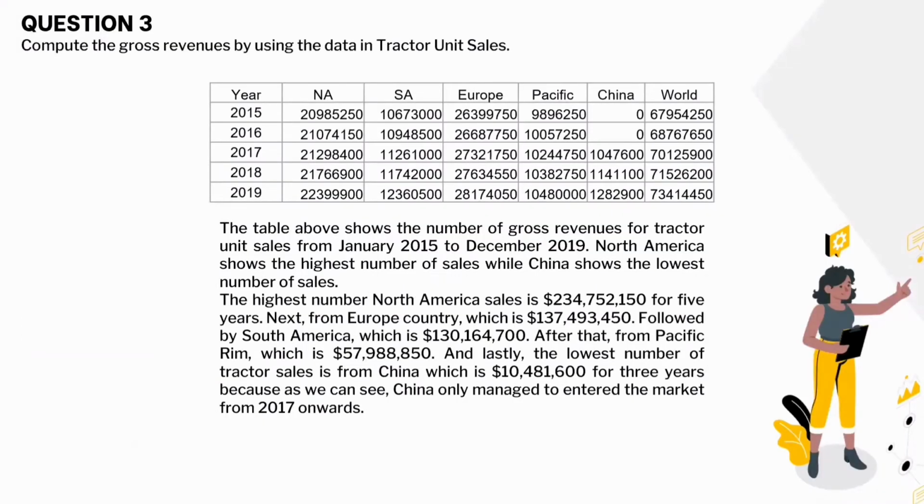Question 3, we need to compute the gross revenues by using the data in tractor unit sales. The table above shows the gross revenues for tractor unit sales from January 2015 to December 2019. North America shows the highest number of sales, while China shows the lowest number of sales. The highest number is North America sales, which is $234,752,150 for 5 years.